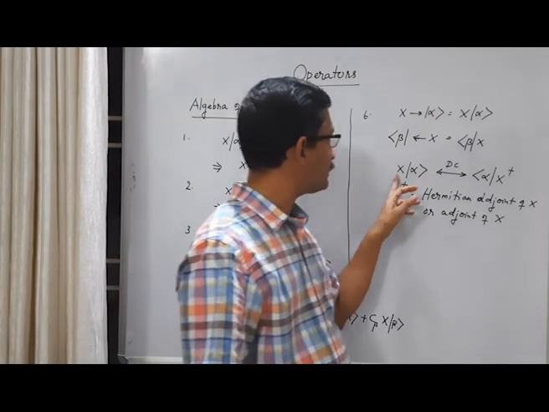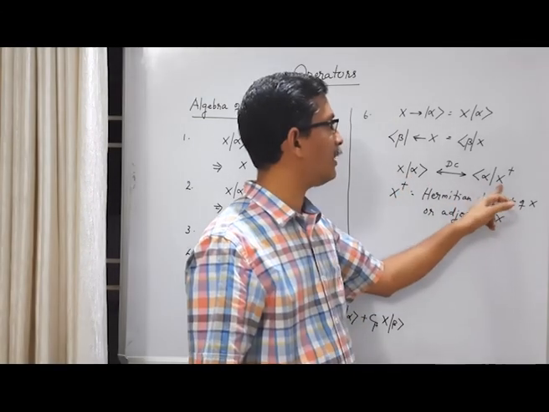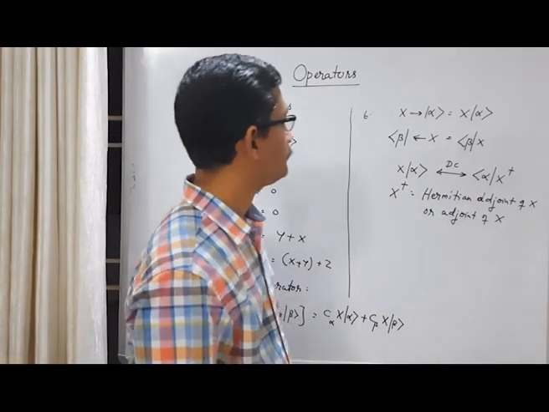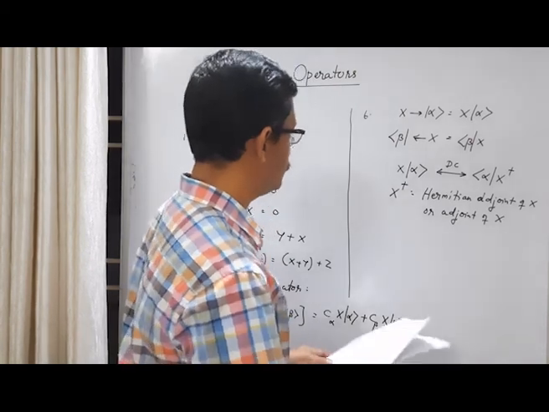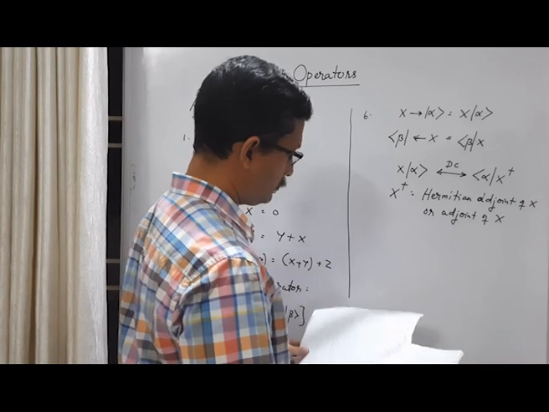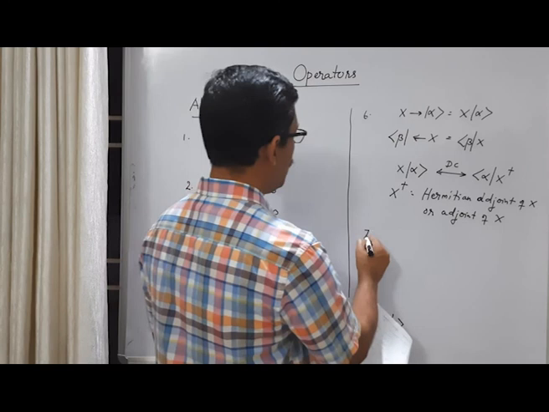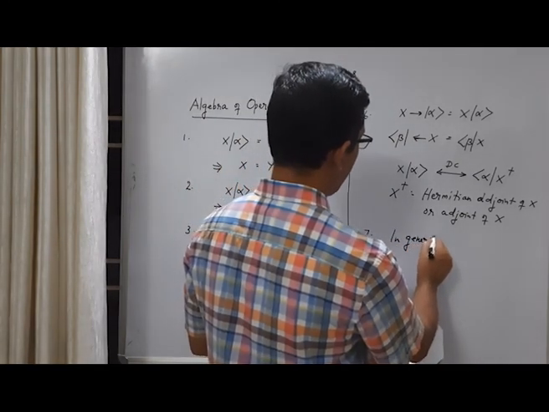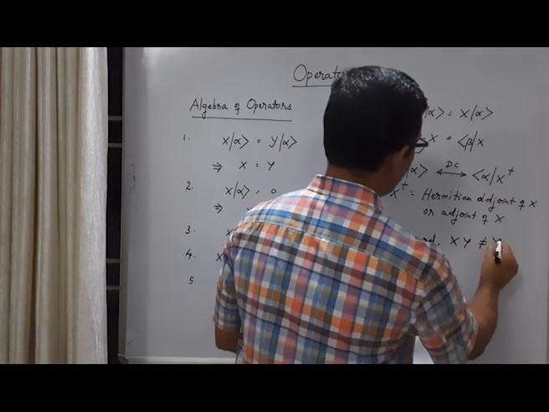So again, this x acts on the ket vector from left to right, and this x dagger acts on the bra vector from right to left. This is the dual correspondence between the two. Then another property is, in general, we can say xy is not equal to yx.